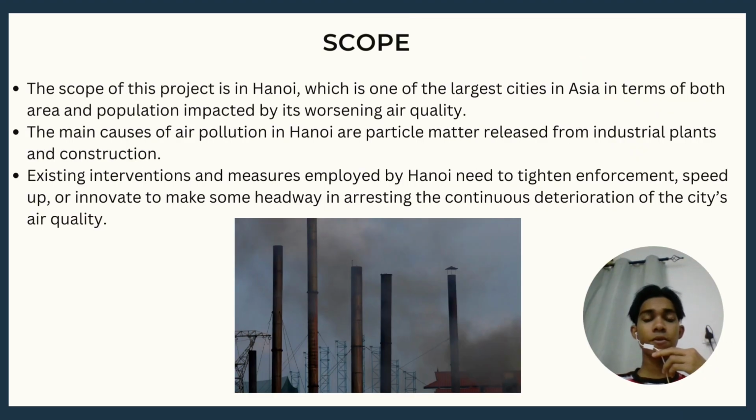Next is the scope of this project. The project is in Hanoi, which is one of the largest cities in Asia in terms of both area and population impacted by its worsening air quality. The main causes of air pollution in Hanoi are particulate matter released from industrial plants and construction. Existing interventions and measures employed by Hanoi need to tighten enforcement, speed up or innovate to make some headway in arresting the continuous deterioration of the city's air quality.